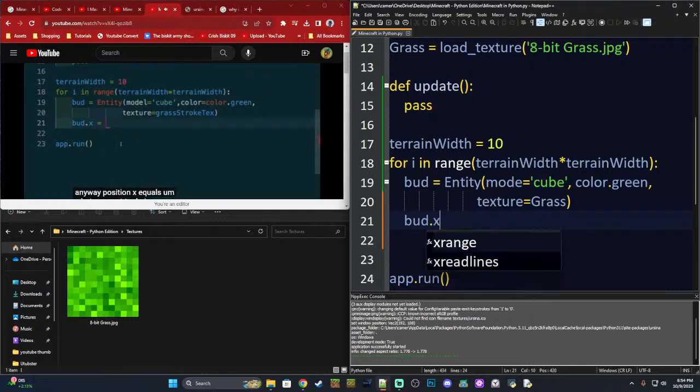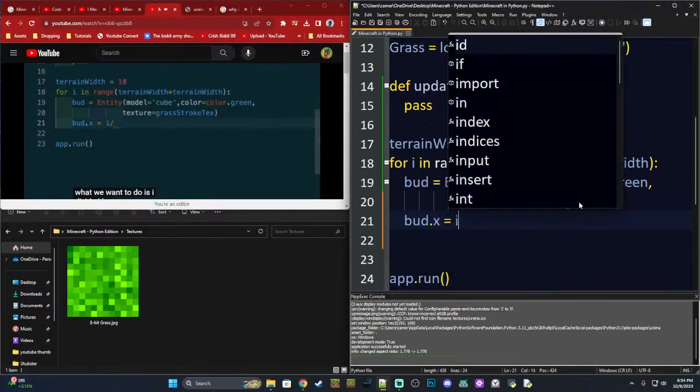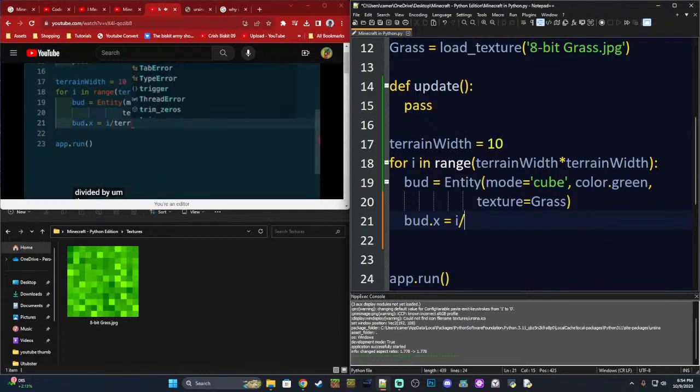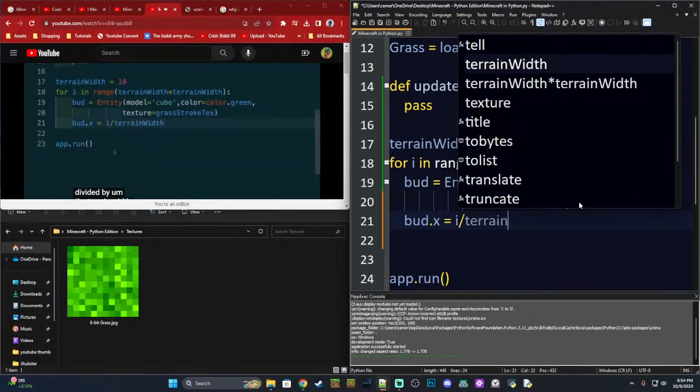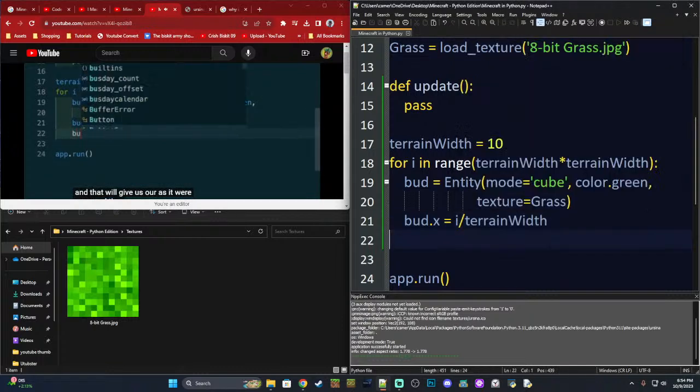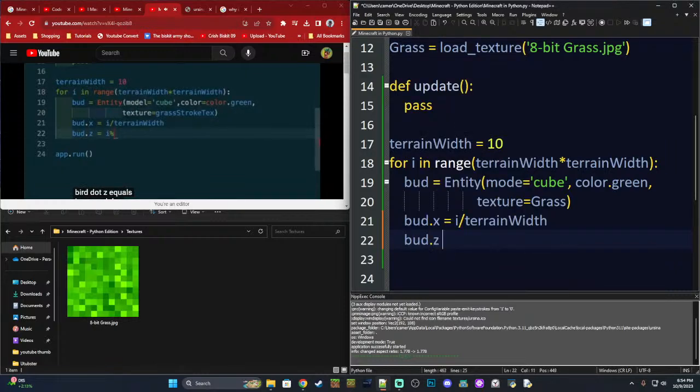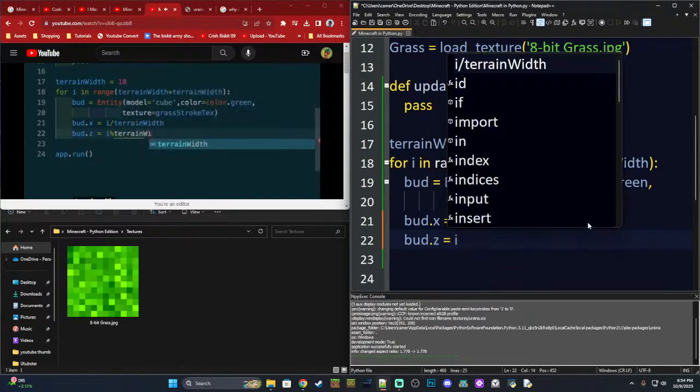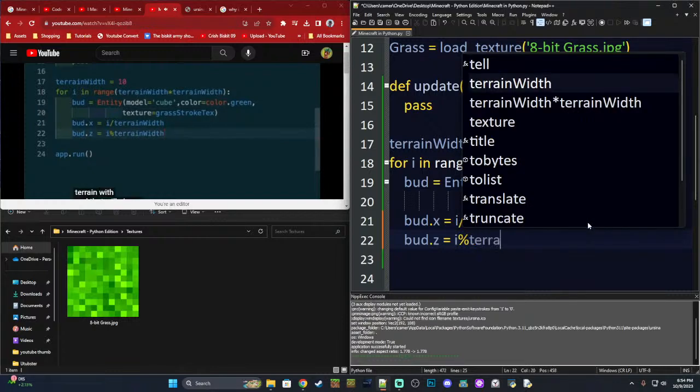What we want to do is bud.x equals i divided by the terrain width, and that will give us our, as it were, rows. And then bud.z equals i modulus terrain width, and that will give us our columns.